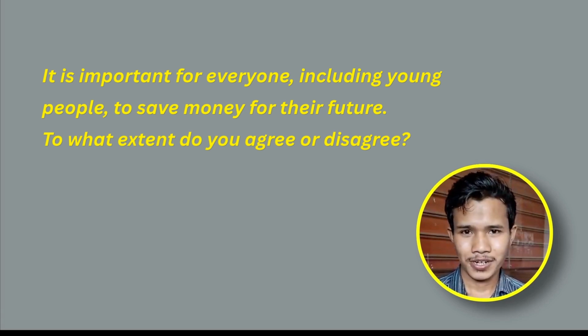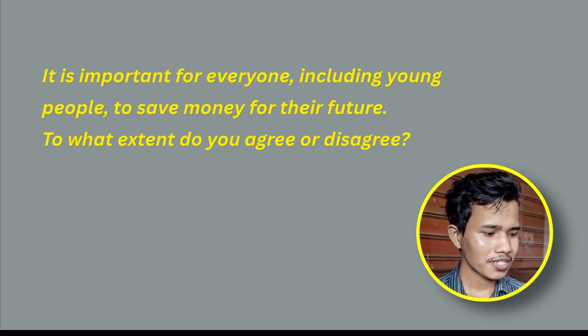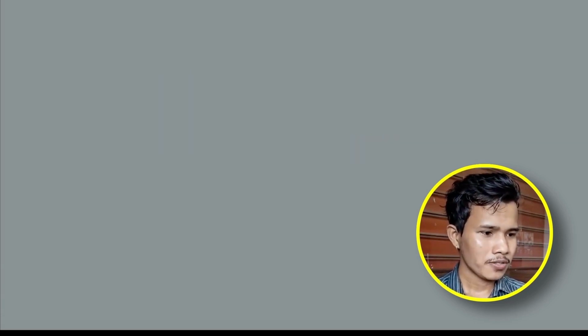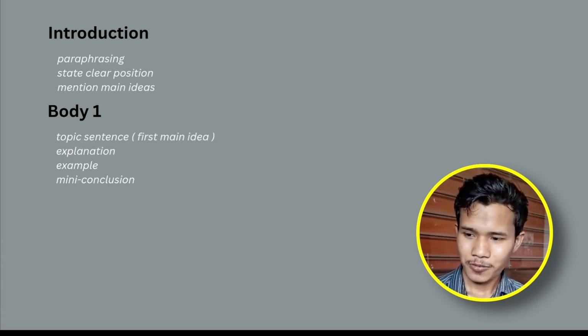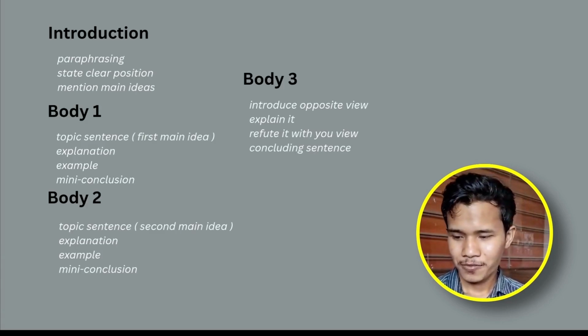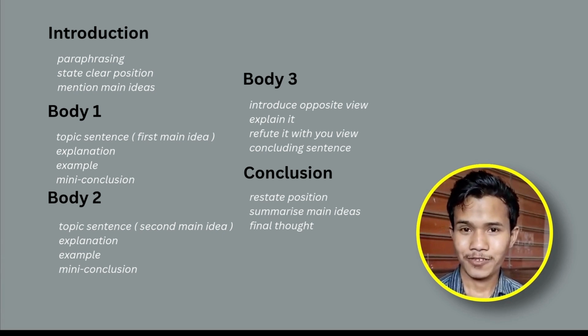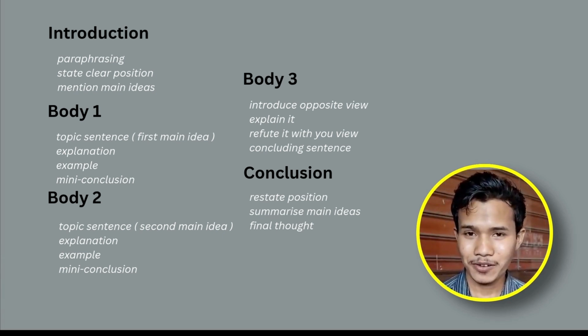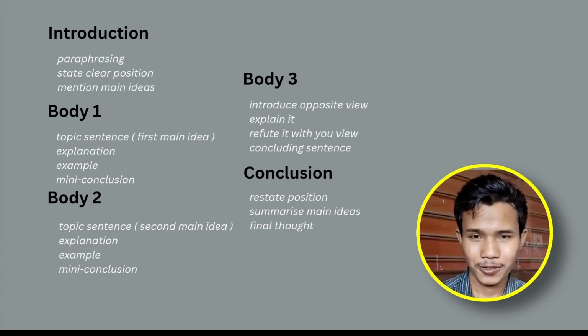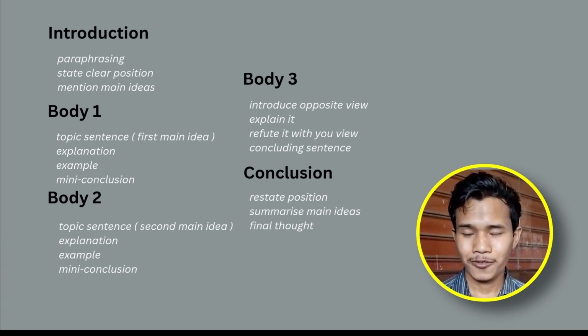First of all, we'll see the structure of this question type, and then we will move on to writing it. The structure should be introduction, body 1, body 2, body 3, and conclusion. What do we write in the introduction? I'll tell you that. What do we write in body paragraph 1, body paragraph 2, body paragraph 3, and what do we write in the conclusion? How do we start our conclusion? How do we start our introduction? I will be explaining everything in detail. Make sure to watch the video till the end.